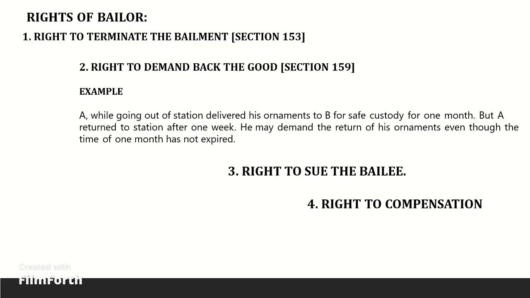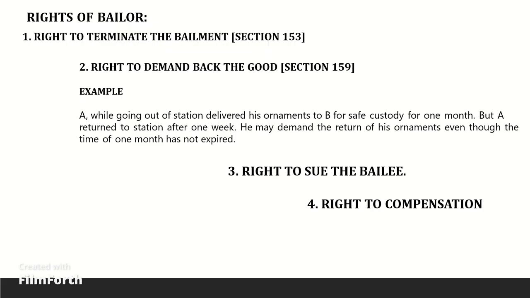Right to demand back the goods, Section 159. When the goods are lent gratuitously, the bailor can demand back the goods at any time, even before the expiry of the time fixed or the achievement of the object. However, due to the premature return of the goods, if the bailee suffers any loss which is more than the benefit actually obtained by him from the use of the goods bailed, the bailor has to compensate the bailee.